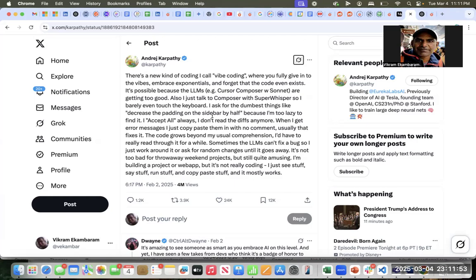about this new kind of coding he calls vibe coding, where you fully give into the vibes, embrace exponentials, and forget that the code even exists. Basically, what he's saying is that the LLMs have now gotten so good that he just talks to the composer with Super Whisperer. He doesn't even touch the keyboard, and he just tells it, do this, do that. And it just does what he wants it to do. As he finishes the statement, I just see stuff, say stuff, run stuff, copy and paste stuff,